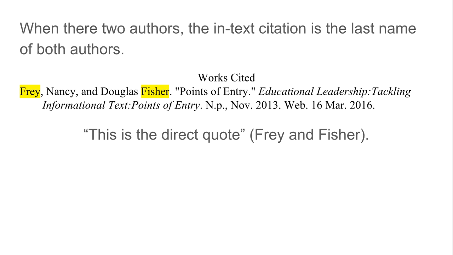And I do the direct quote exactly the same. I put the direct quote in quotations, and following the direct quote, at the very end of the sentence, I have in parentheses Fry and Fisher with a period at the end of the sentence.